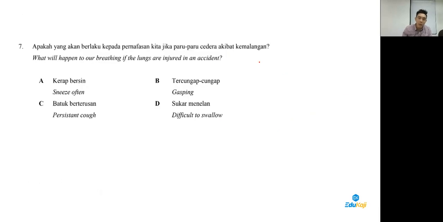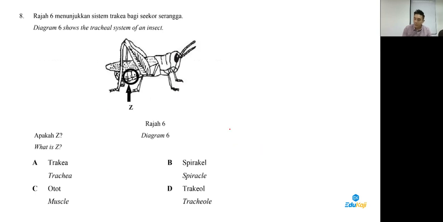Number 7, what happened to our breathing if lungs are injured in an accident? If lungs are injured, it has nothing to do with sneezing or coughing or hard to swallow. This is more to gasping for air, susah nak bernafas. So number 7, answer is B. Okay, guys, number 8 is from chapter 8, respiratory system of organisms.